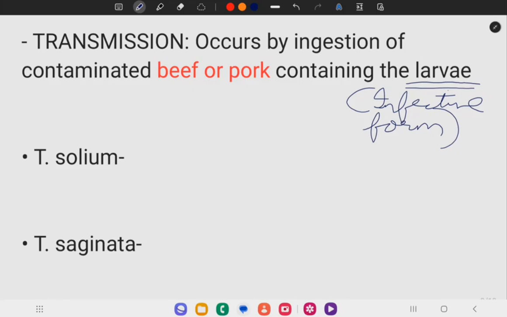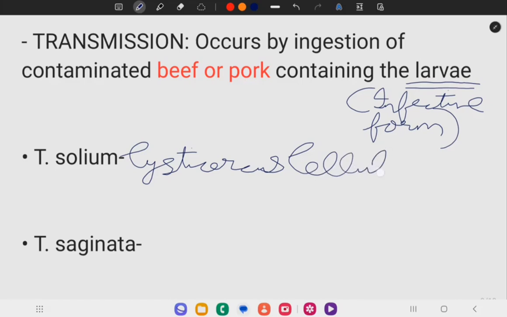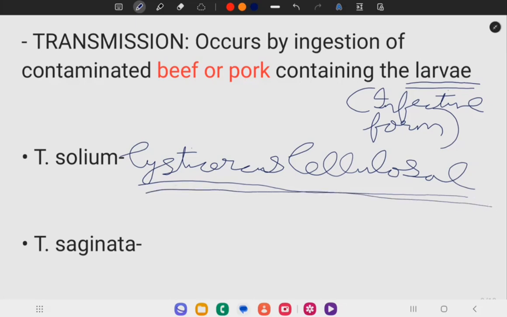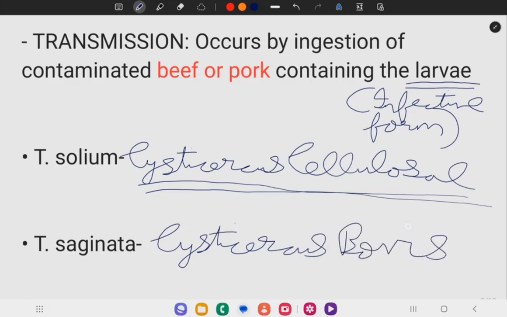The larva of Taenia solium is Cysticercus cellulosae, while the larva of Taenia saginata is Cysticercus bovis, and these are the infective forms.